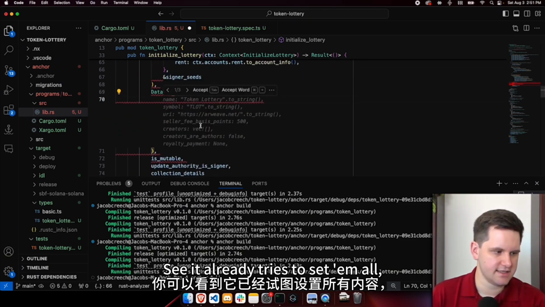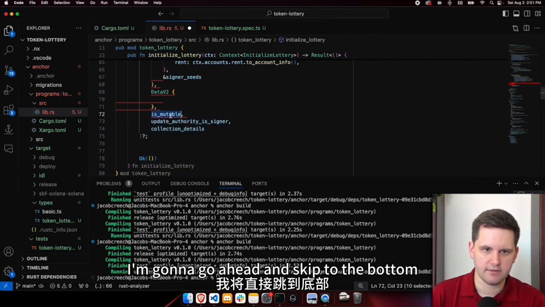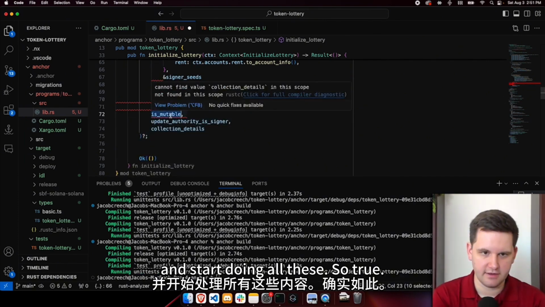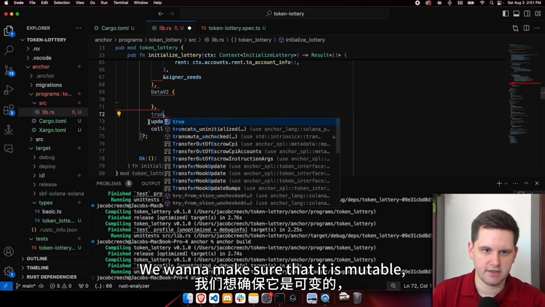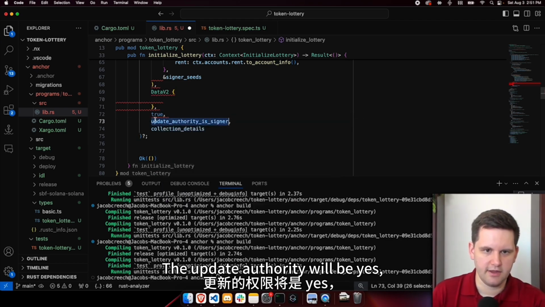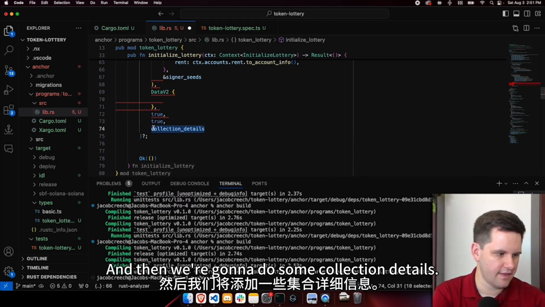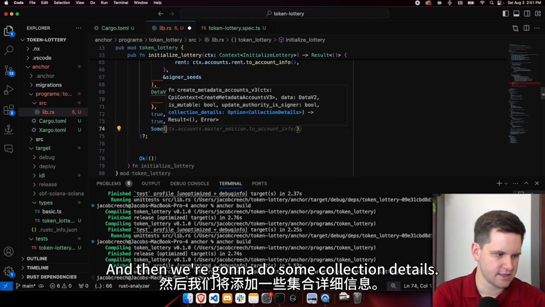See, it already tries to set them all. I'm going to set them individually. I'm going to skip to the bottom and start doing all these. So true, we want to make sure that it is mutable so that we can change it later. The update authority will be, yes, the current signer. And then we're going to do some collection details.